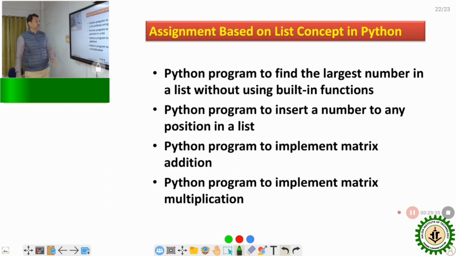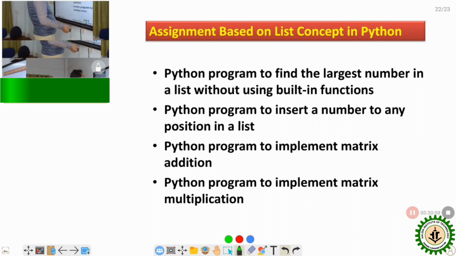Now we have given some assignments based on the list concept in Python. The first is a Python program to find the largest number in a list without using built-in functions. If I use the built-in function max, we can easily find which one is the largest. Clear? But I will not use this particular function. Without using the function, we have to write a program to find the maximum number.